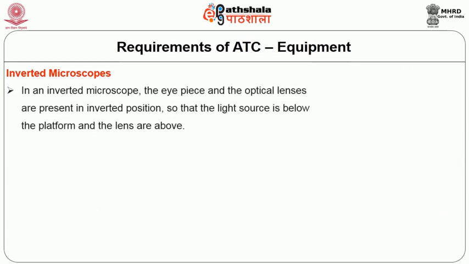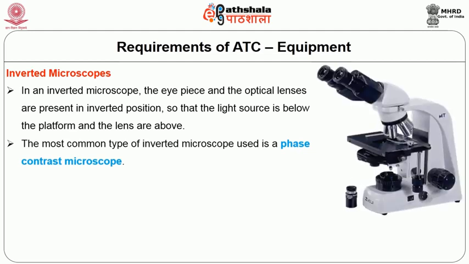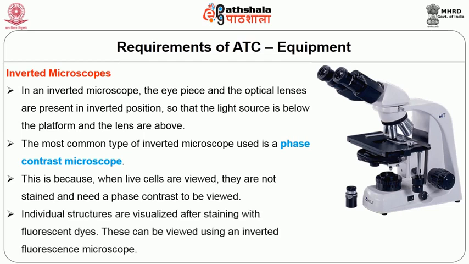In an inverted microscope, the eyepiece and the optical lenses are present in an inverted position so that the light source is below the platform and the lens is above. The most common type of inverted microscope used in an ATC facility is a phase contrast microscope. This is because when live cells are monitored, they are not stained and therefore need a phase contrast to be viewed properly. Other than this, sometimes individual cellular structures are visualized after staining with fluorescent dyes. These can be viewed using an inverted fluorescence microscope.